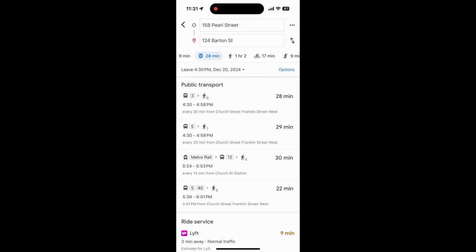You will notice there are bus numbers, and the more you take the bus, the more you will learn where the different routes go. You will also notice that some routes may require that you take multiple buses. Select whichever route looks like the best option for you. Often, the top route is the best one.